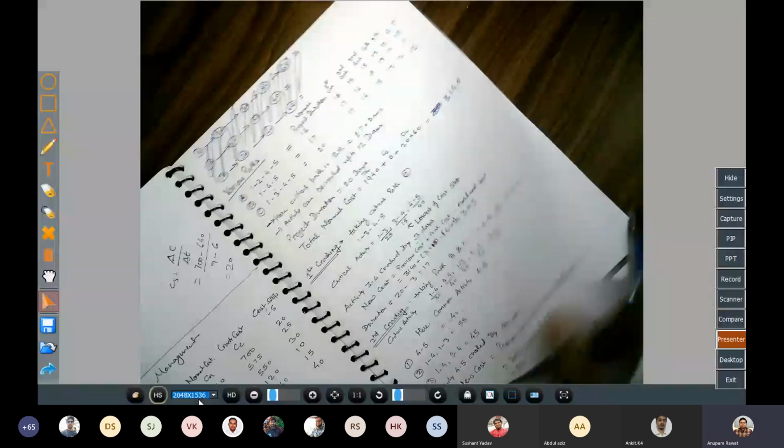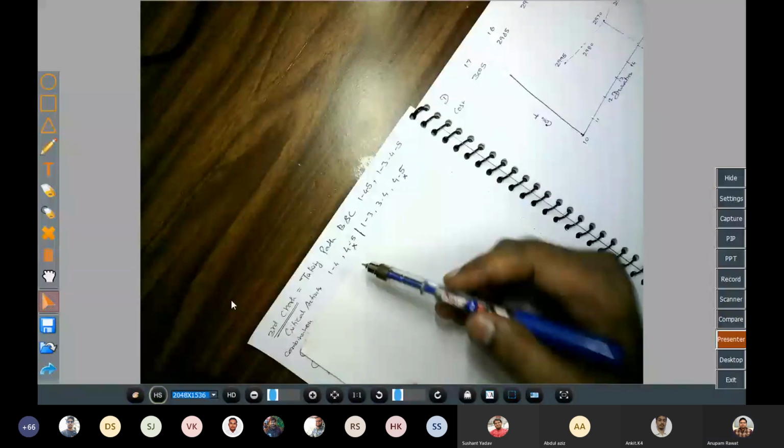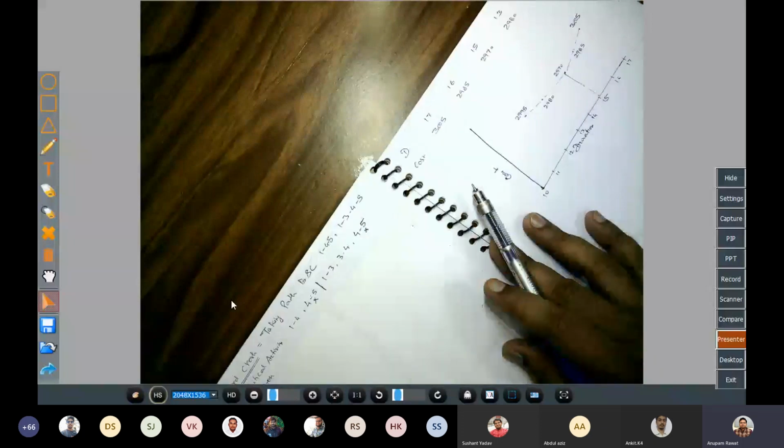So here comes the third crashing. So in third crashing, again we will select the path depending upon the criticality.